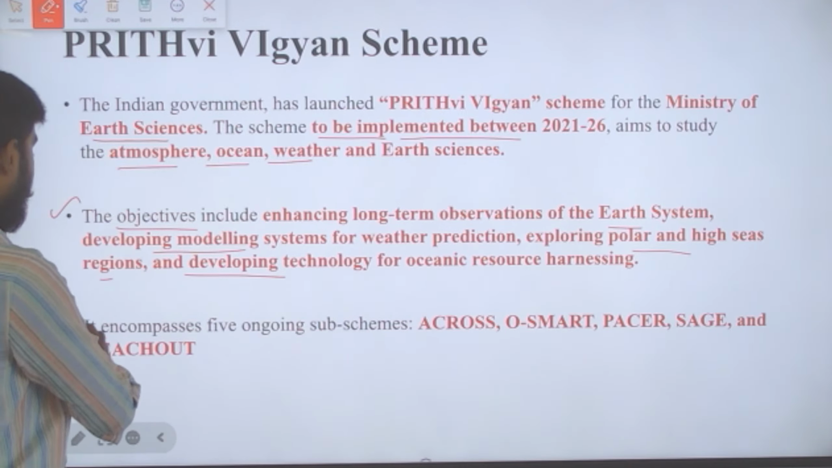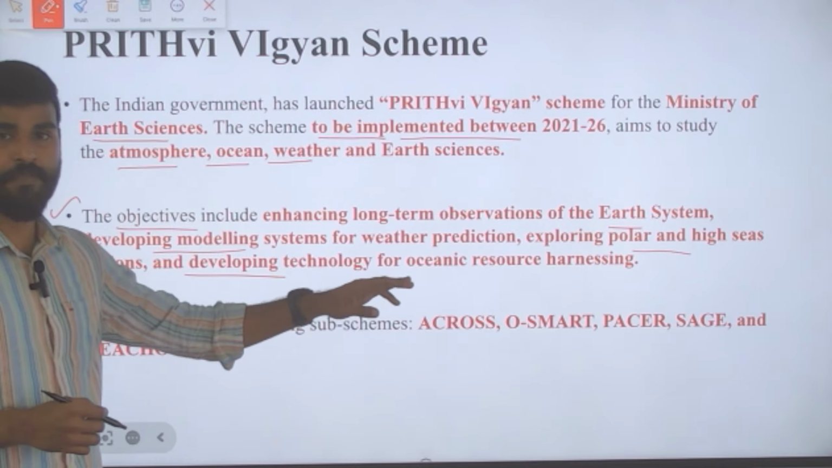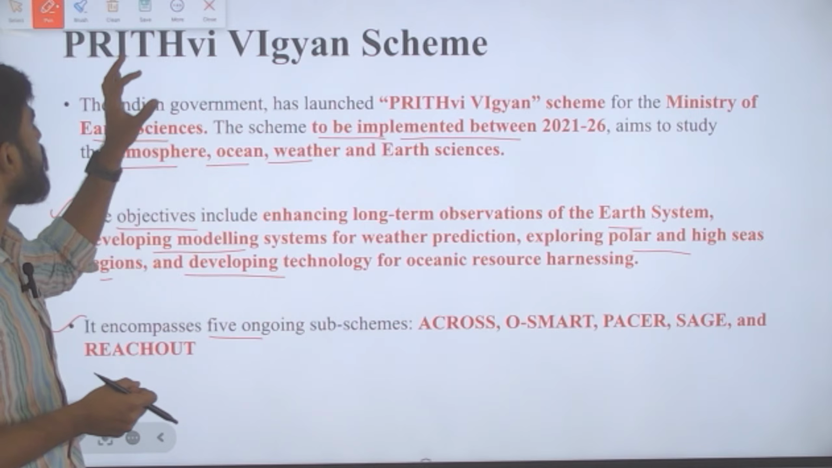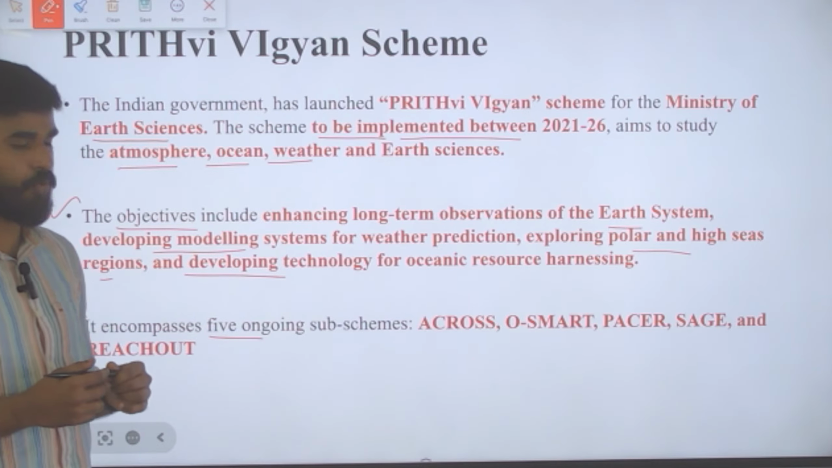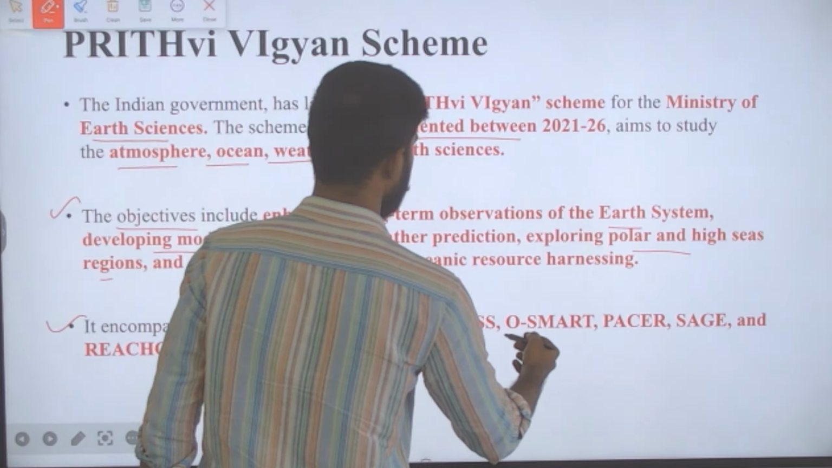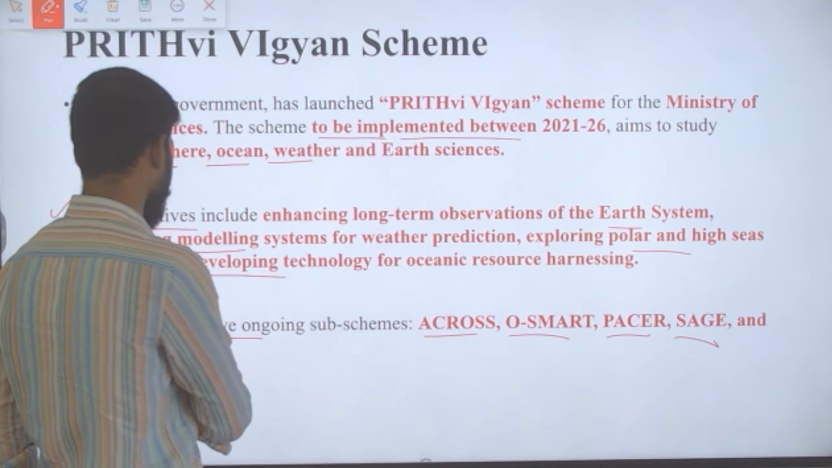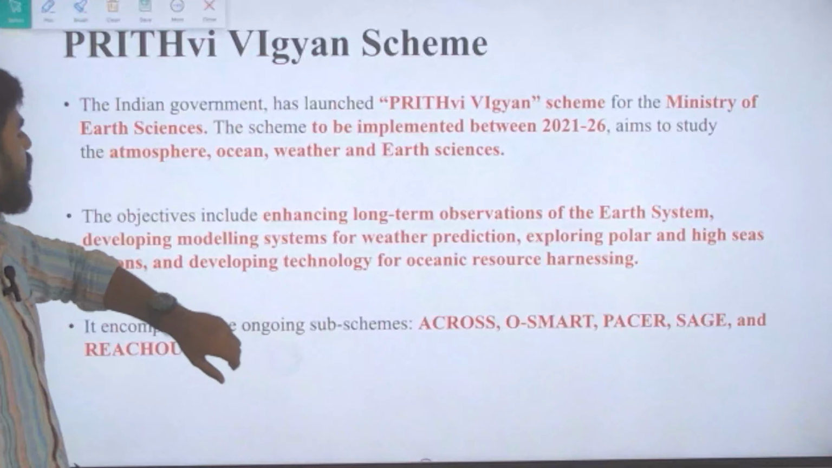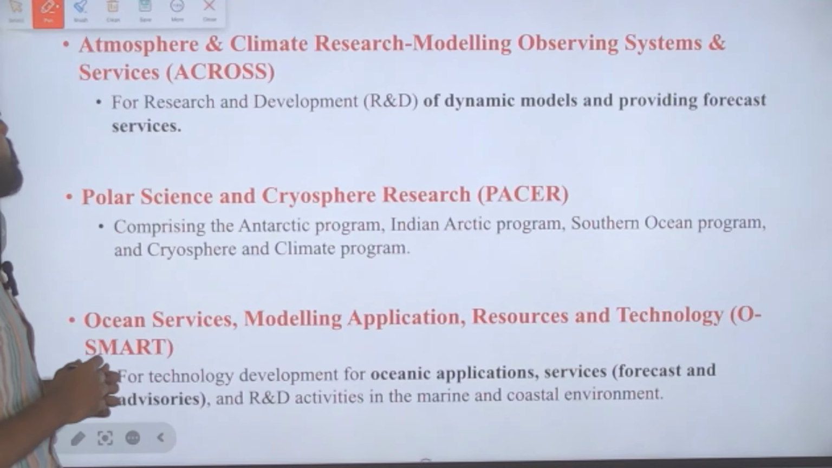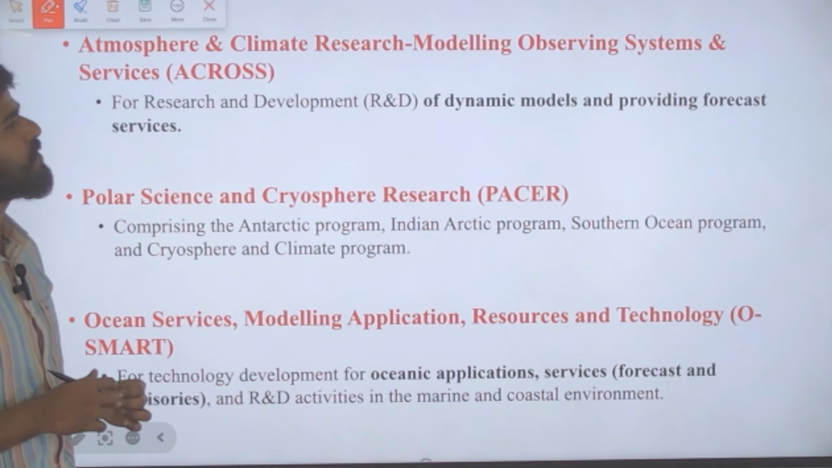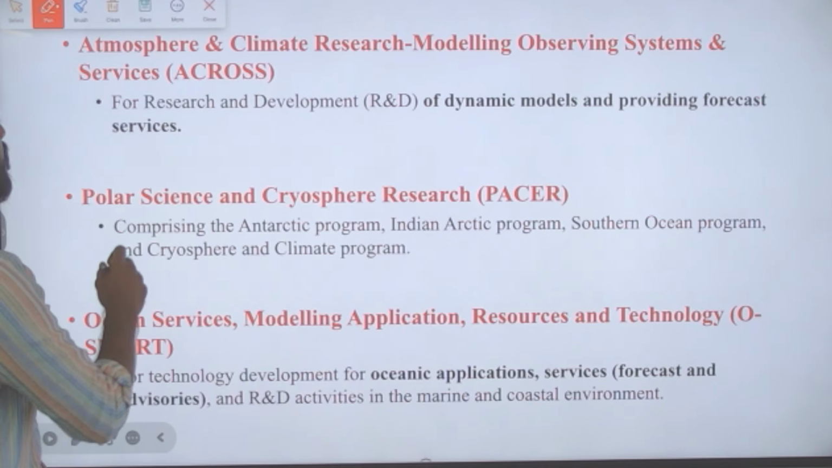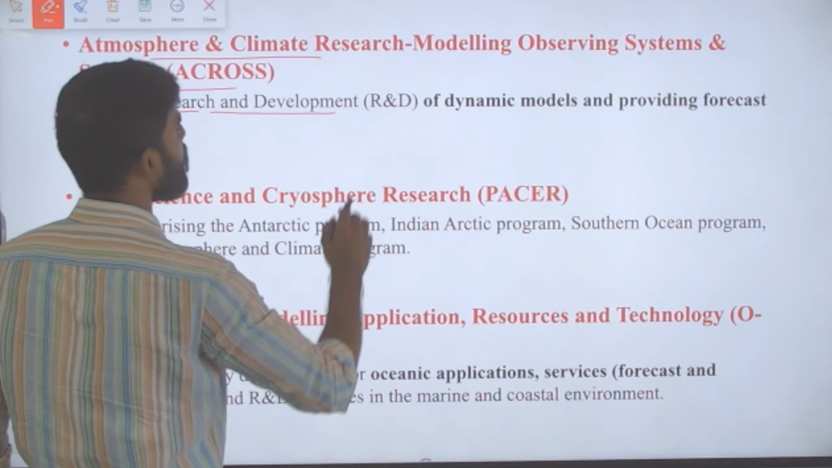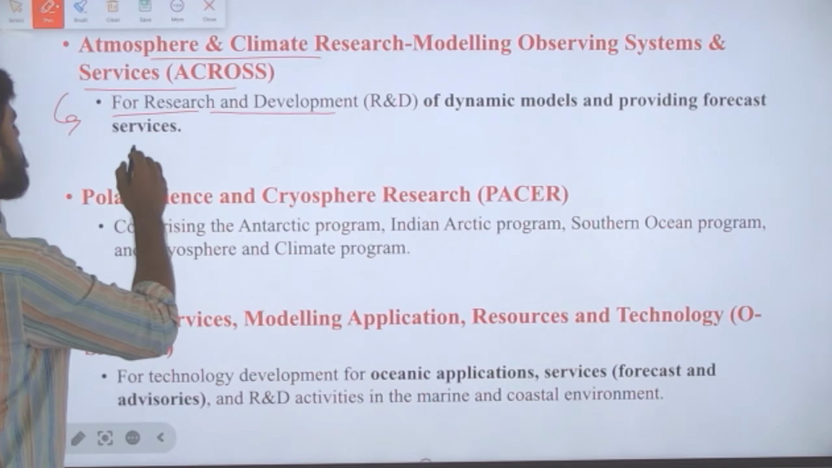Then it encompasses 5 ongoing sub-schemes. Already we have 5 sub-schemes, and all these sub-schemes are included into this Prithvi Vigyan scheme. Those are ACROSS, OSMART, PACER, SAGE, and then REACH OUT. What are these schemes? Let us understand them in detail. First, ACROSS. What is ACROSS? That is Atmosphere and Climate Research, Modeling, Observing Systems and Services. That is ACROSS. So this scheme is there for research and development of dynamic models and providing forecast services.